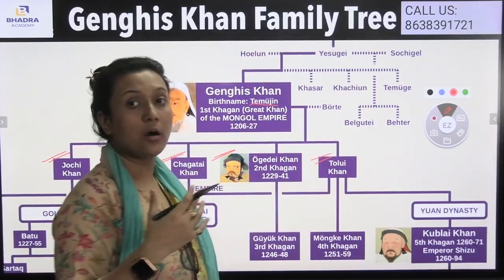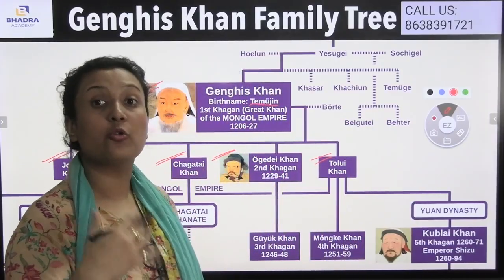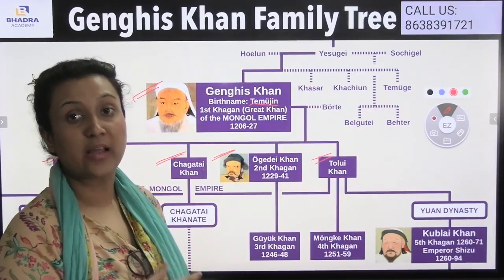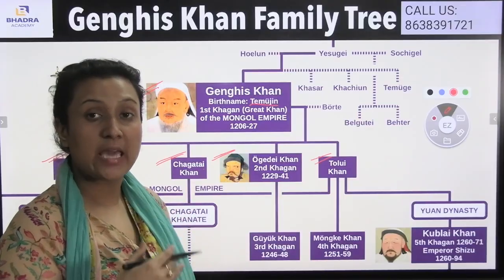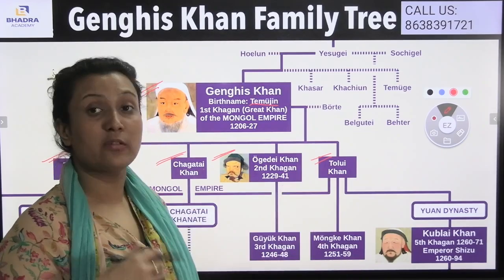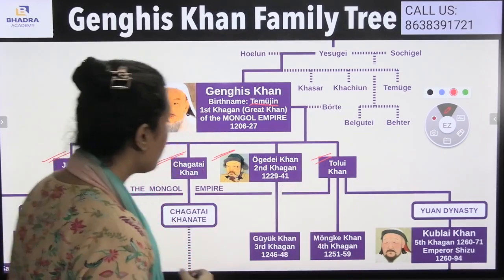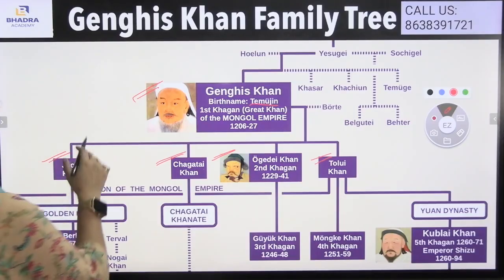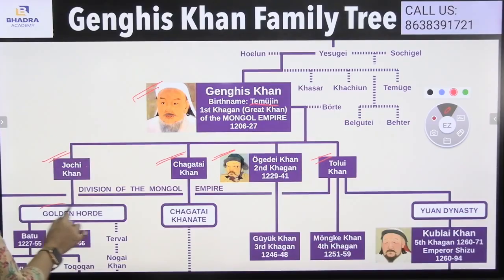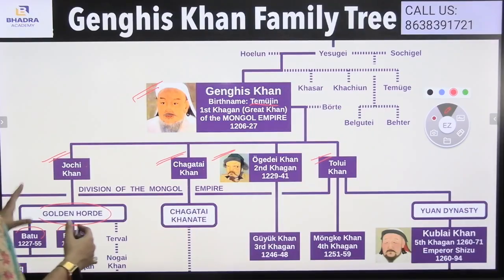Toloi Khan means, as I have told you, the Toluid dynasty. The Toluid dynasty at last became more powerful and marginalized the Joshi and Ogode empire. So if I talk about Toloi Khan, he was known to be the youngest son of Genghis Khan. And now here, Joshi Khan. Under Joshi Khan, it was known as the Golden Horde, and under him, many of the countries were annexed.